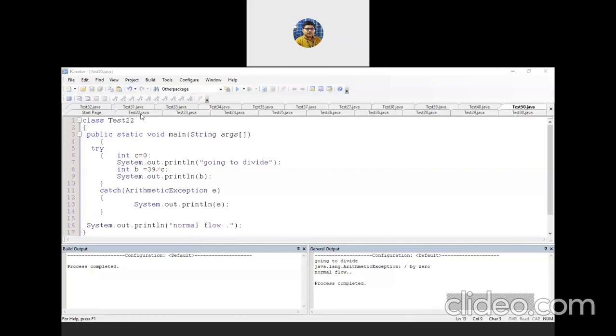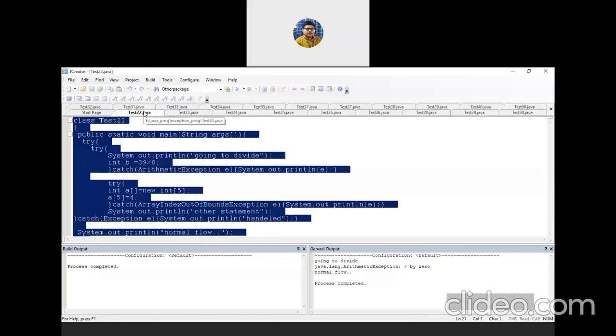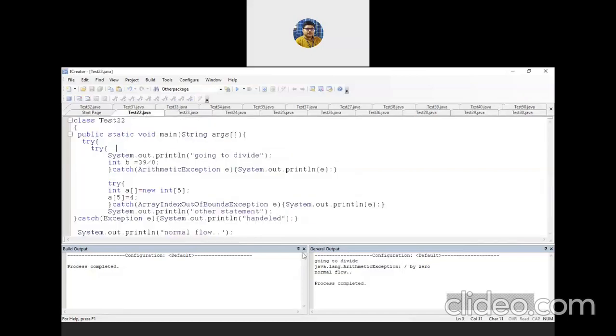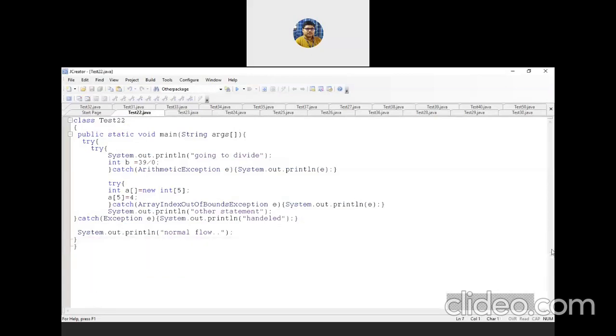I'm moving to the next example, probably the last example discussed today. Look, this is an exception handling program with a try block inside another try block. Just like, look, this System.out.println of 39 by 0 is basically throwing an exception. Which type of exception? It is arithmetic exception.